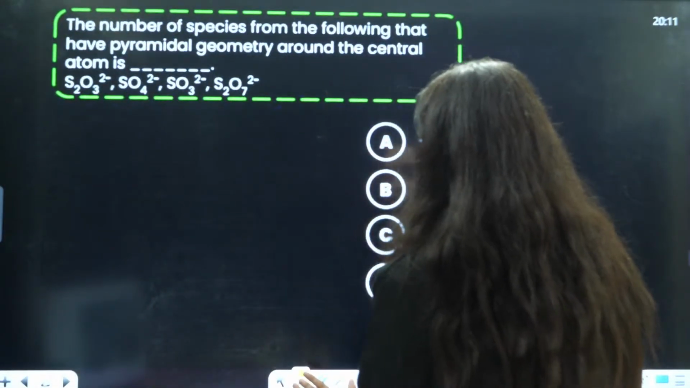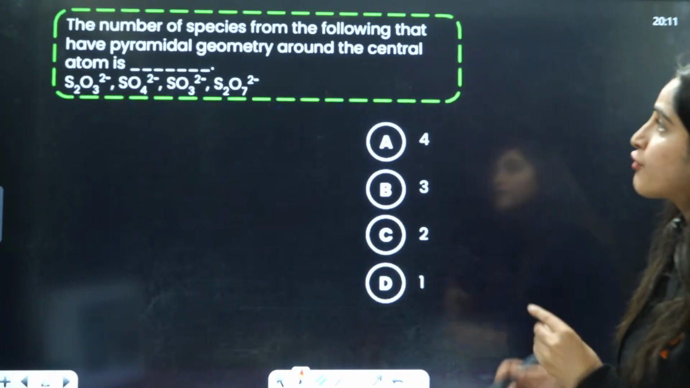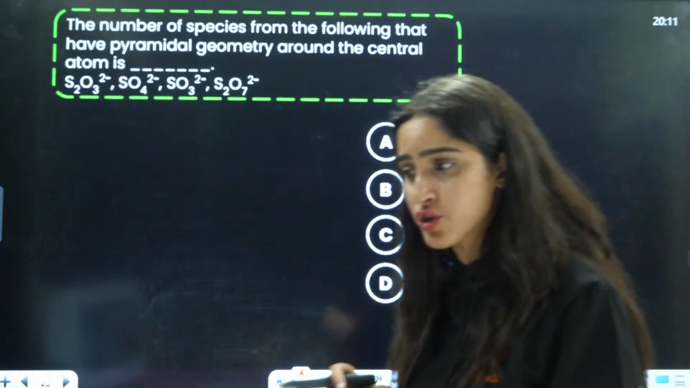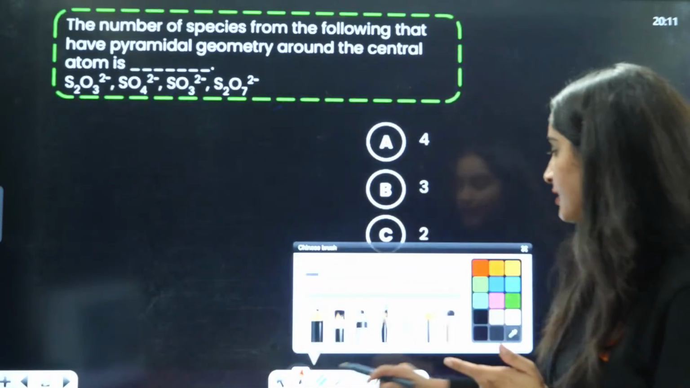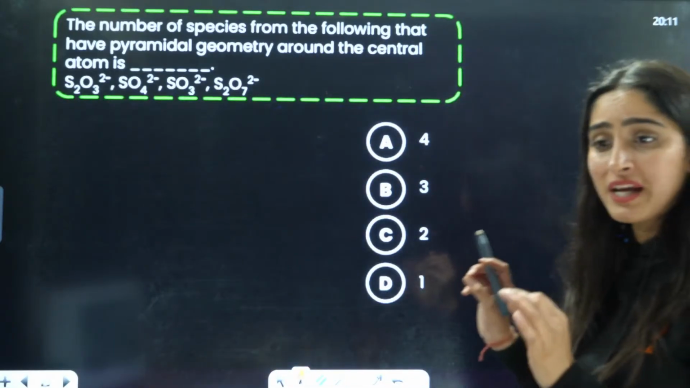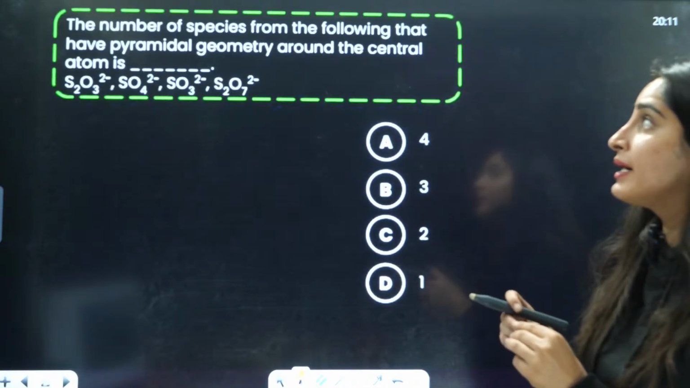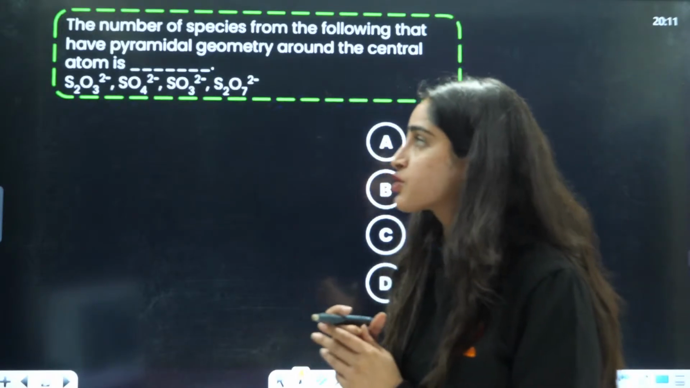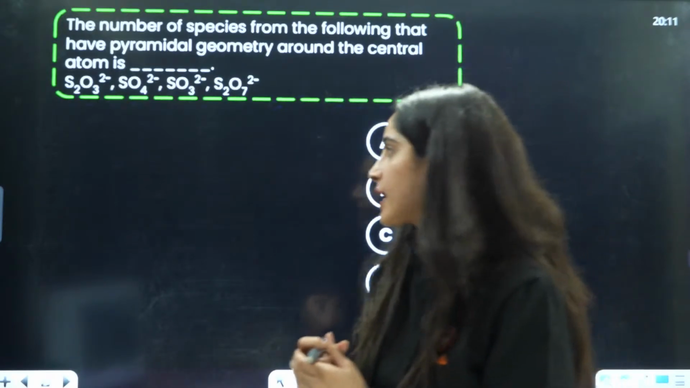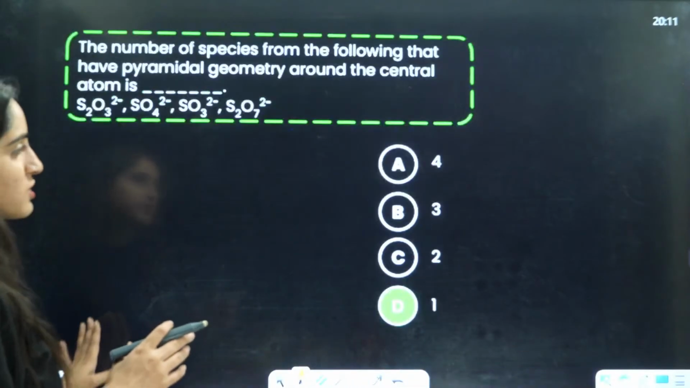Next is the number of species from the following that have pyramidal geometry around the central atom. Pyramidal geometry you need to see. Okay, pyramidal geometry. So in the same way, we will draw these structures as well.